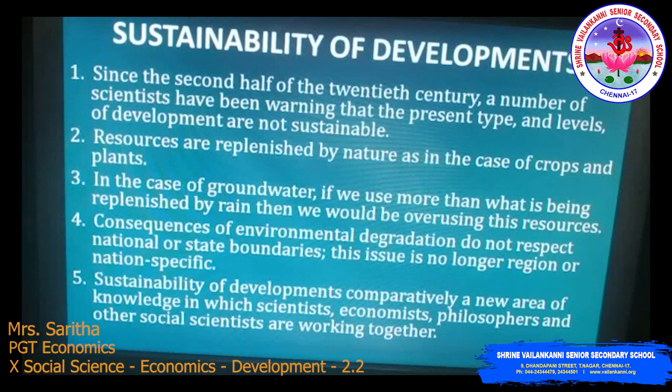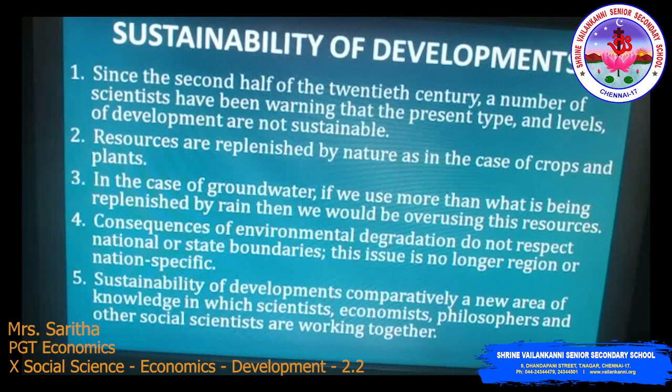But in the case of groundwater, if we use more than what is being replenished by rain, then we would be overusing the resources. The consequences of environmental degradation do not respect national or state boundaries. The issue is no longer region or nation specific. Sustainability of development is a comparatively new area of knowledge in which scientists, economists, philosophers and other social scientists are working together. Yes, so that's what our chapter, the development chapter, is completed, students.